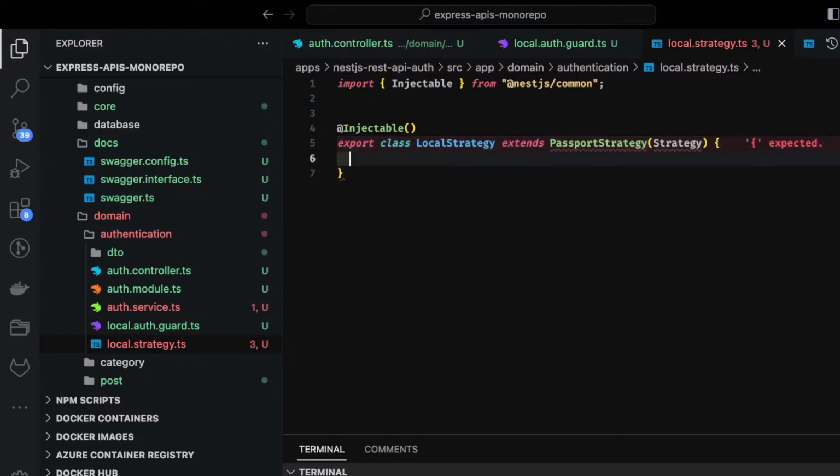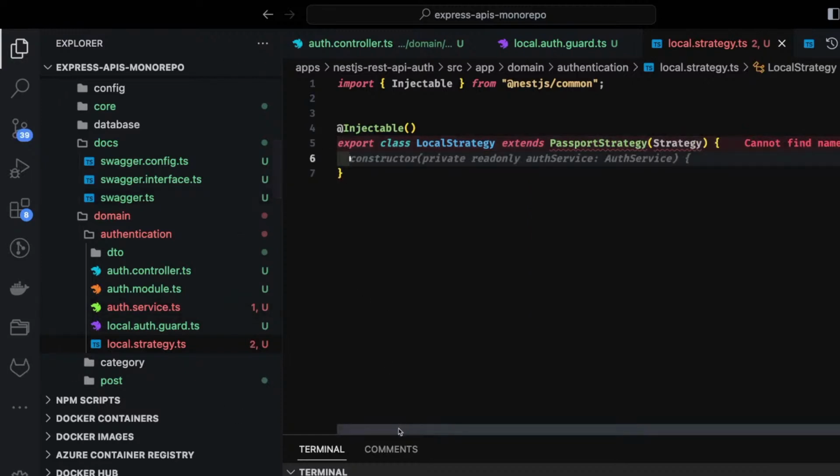Let me see if we have all these modules already added. Passport strategy, and then inside a constructor we will just define, okay, we are using authentication service and username field.